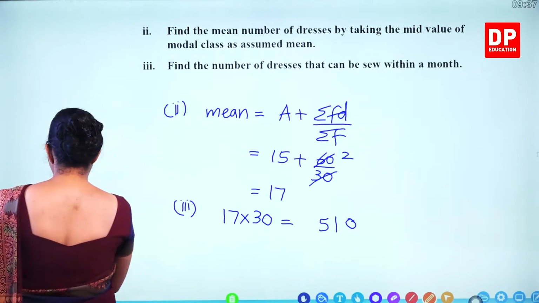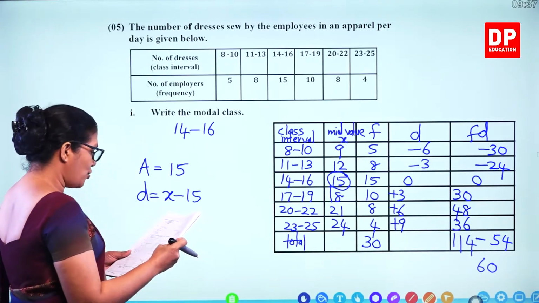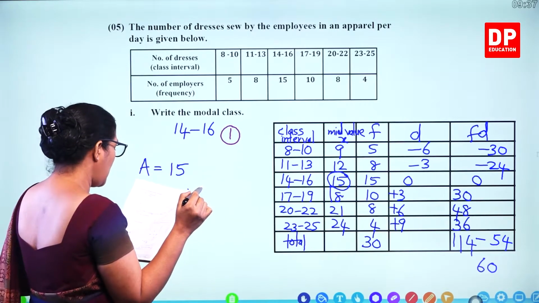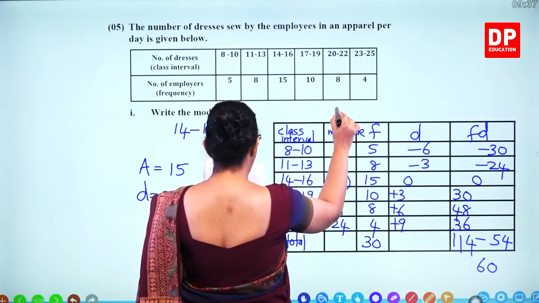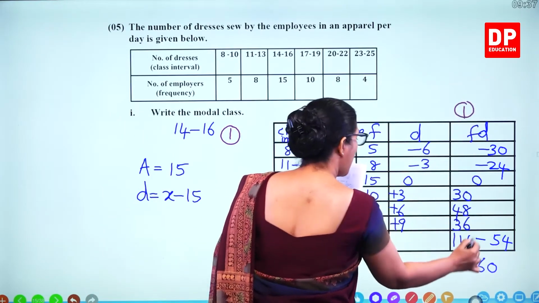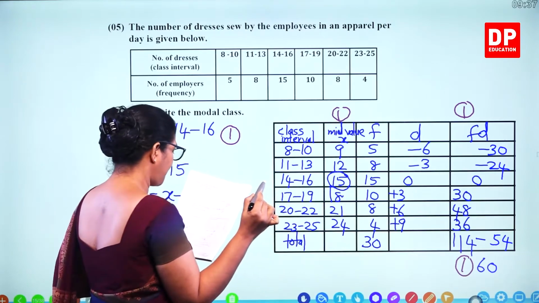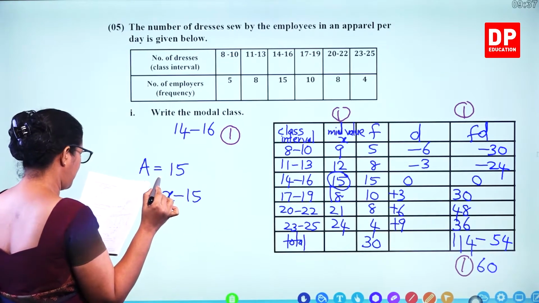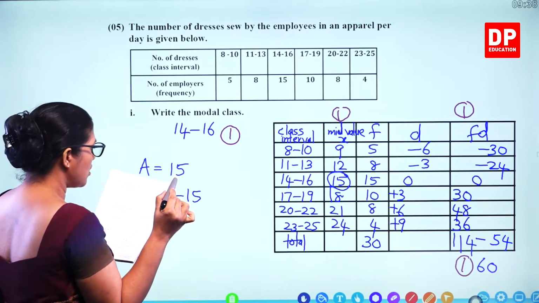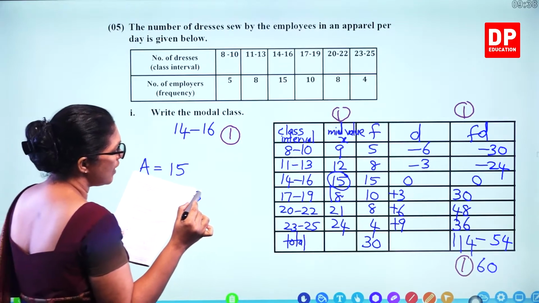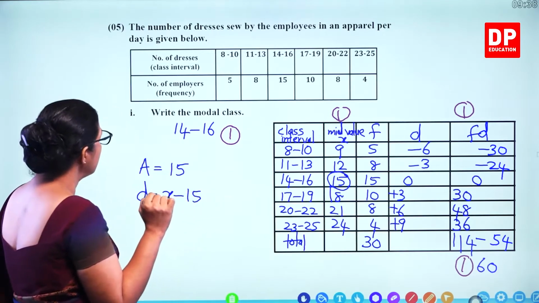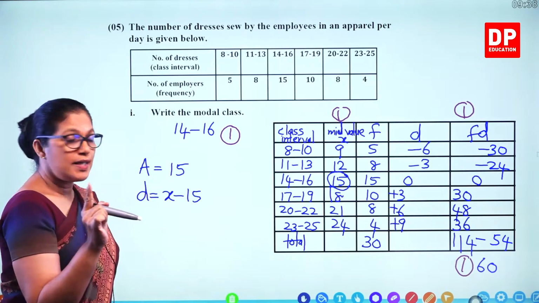So let's give marks. You get 1 mark for writing down the modal class and 1 mark here for the mid values. FD values 1 mark and 1 mark for the total, and then the total of frequencies. What's the total of frequencies? Not 30. Just check it. We forgot to add these two. So that means the answer is wrong. We didn't add it properly.